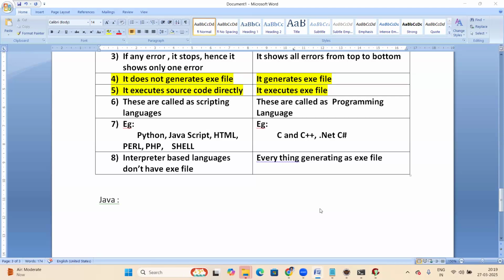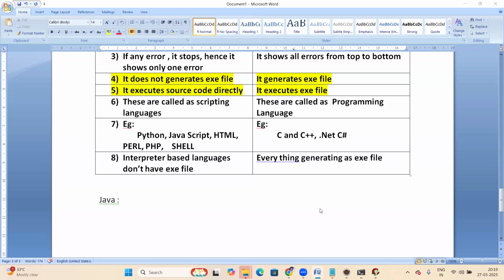Java is platform independent. No, I'm asking you, is it compiler or interpreter? Independent of platform and portable are features of Java. I'm asking, is it compiler based or interpreter based?